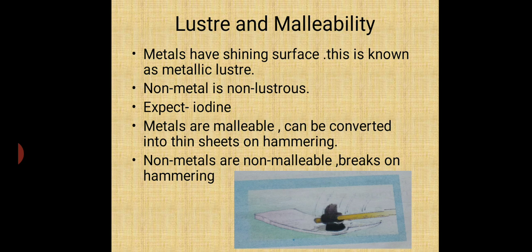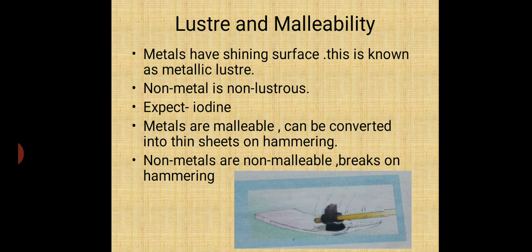But my dear student, after some years, that shine is reduced because the metal reacts with oxygen and a layer of metallic oxide is formed on its surface. Non-metal is non-lustrous. It means non-metal is not shiny, except iodine, which is shiny, lustrous.